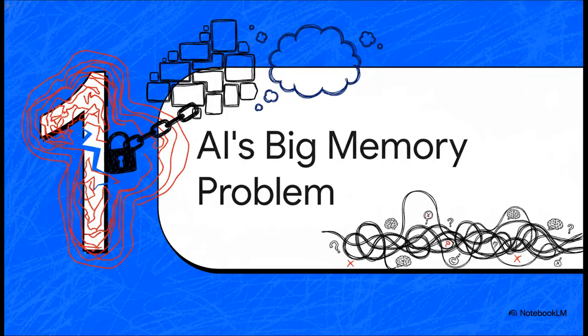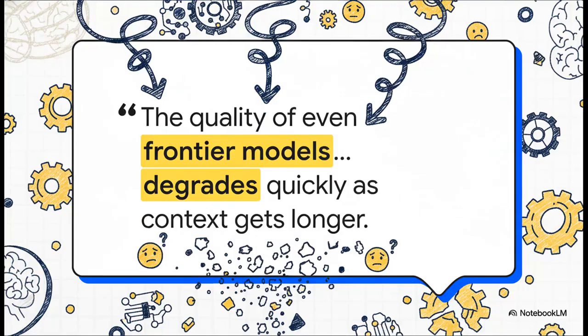Now, this isn't just a small bug. It's a massive, fundamental wall that's stopping AI from doing what we really want it to do. And this whole issue has a name. Researchers have a great term for it: context rot. And this quote from the source paper really nails it. It's not just that the AI forgets things. Its entire performance just falls apart as the context gets longer. It starts making weird mistakes, it gets confused, it basically loses the plot.